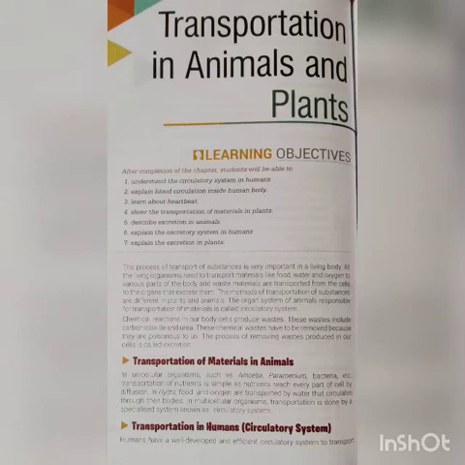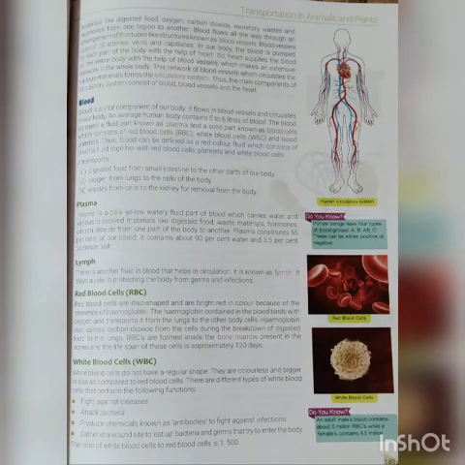So transportation in humans means the circulatory system. Now students, humans have a well developed and efficient circulatory system. That's why this circulatory system can transport materials such as digested food, oxygen, carbon dioxide, excretory waste and hormones from one place to another. Now students, you must be wondering which substance transports the material from one place to another. It is the blood, because it flows through all the organs.